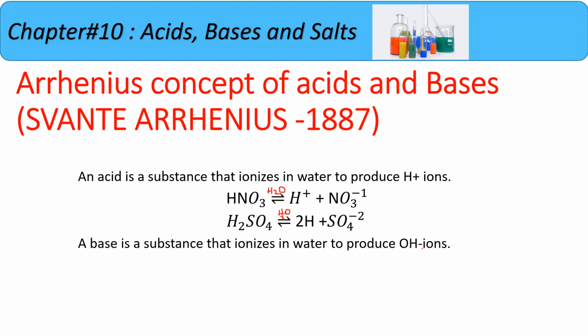It means bases always produce hydroxyl ions when we dissolve them in water, and you can say potassium hydroxide will break into potassium and hydroxyl ion when we make it an aqueous solution, and this equation sign should be reversible. Now another example, ammonium hydroxide will break into ammonium and hydroxyl ion. It means acids always produce hydrogen ions and bases always produce hydroxyl ions.